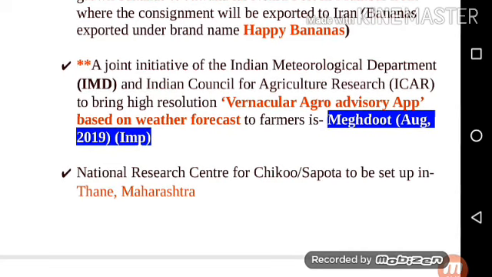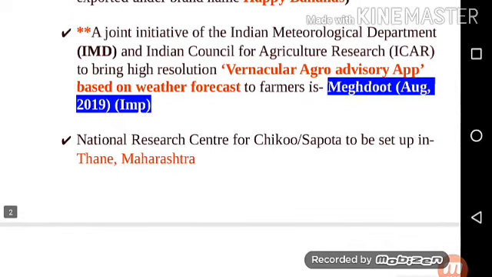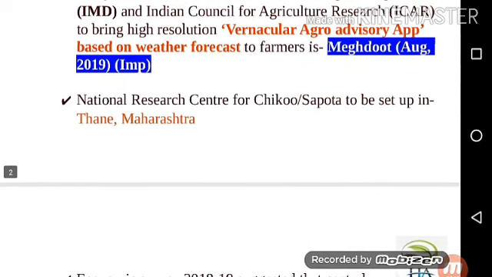Next point is, this one is most important. A joint initiative of the Indian Meteorological Department (IMD) and Indian Council of Agricultural Research (ICAR) to bring high resolution vernacular agro advisory app based on the weather forecast to farmers is the Meghdoot. This was launched in August 2019. This one is a very important point, guys. Next point is, National Research Center for Chiku Sapota to be set up in Thane, Maharashtra.